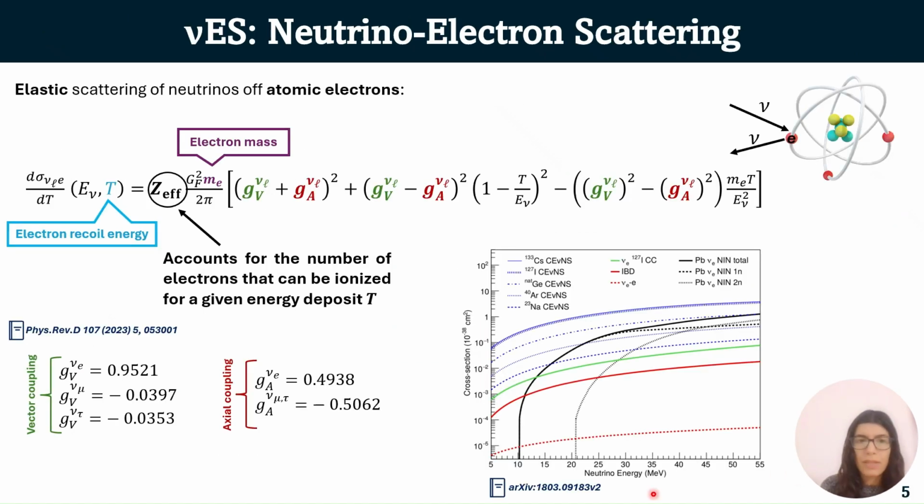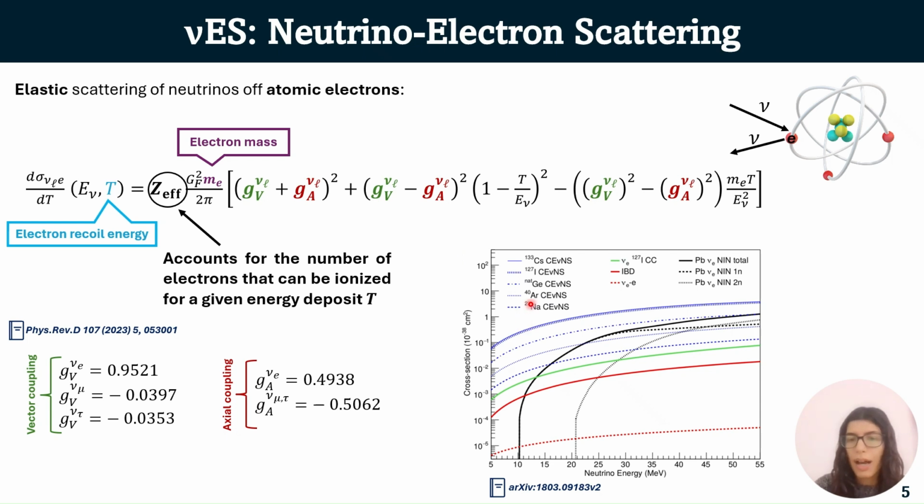Now let's move to NUS, which stands for neutrino-electron scattering. As I said, it is an electron scattering, and we consider atomic electrons. So the cross-section is the following. It depends again on the energy of the neutrino and on the electron recoil energy. Again, there are these couplings with the electron, and we also need to have this quantity, Z_eff, which accounts for the number of electrons that can actually be ionized for a given energy deposit T. If we consider a free electron, this quantity is not necessary anymore.